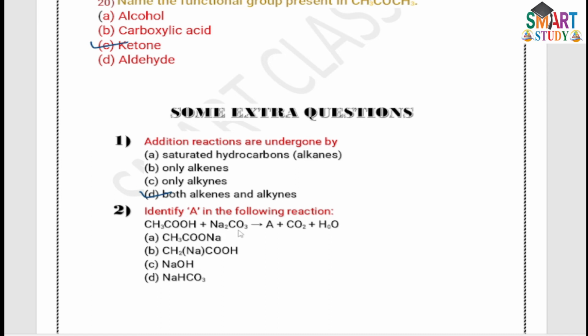Then second: identify A in the following reaction. CH3COOH plus Na2CO3 gives A plus CO2 plus H2O. In this reaction, the Na goes with the acetate part, and H goes with CO3 to form H2O and CO2, and CH3COONa, sodium ethanoate, is formed. The answer is the first, CH3COONa.